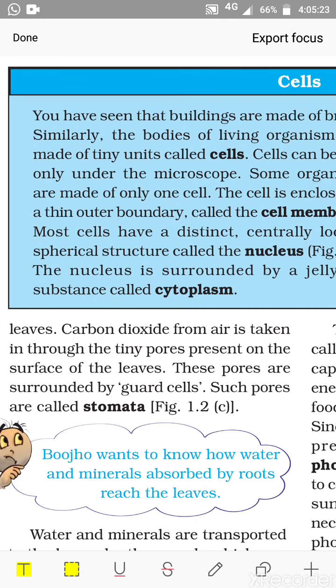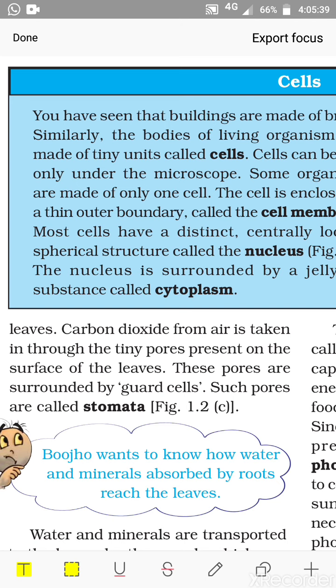Because the food is produced where? The food is produced in the leaves. So the water and minerals absorbed from the soil must reach the leaves.